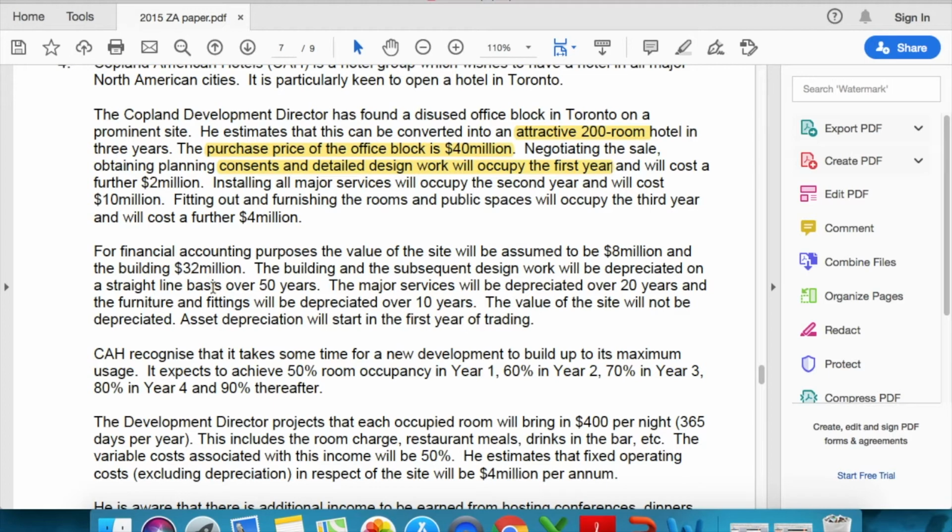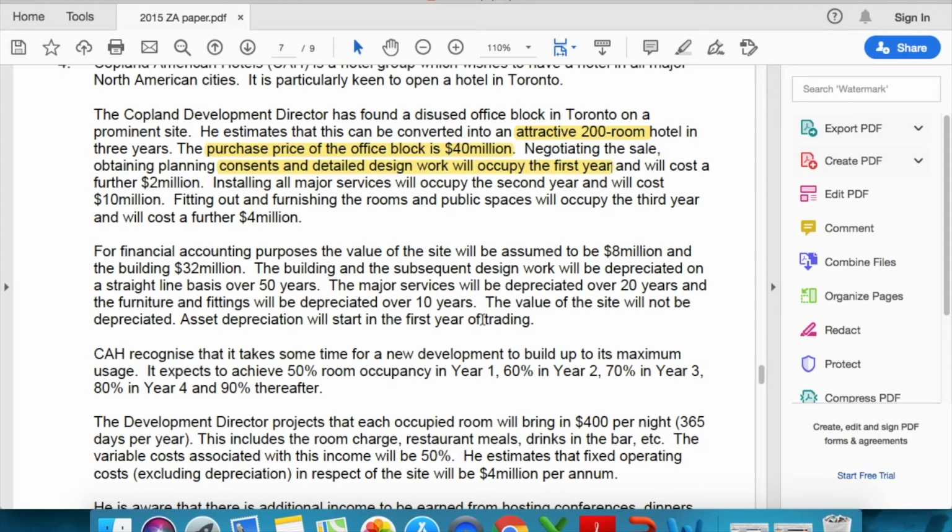so land is not depreciated, as you all know. So we're going to depreciate only the building. So the building and the subsequent design work will be depreciated on a straight line basis over 50 years, the major services over 20 years, the furniture and fittings over 10 years, and the value of the site will not be depreciated, which is the land. Asset depreciation will start in the first year of trading.